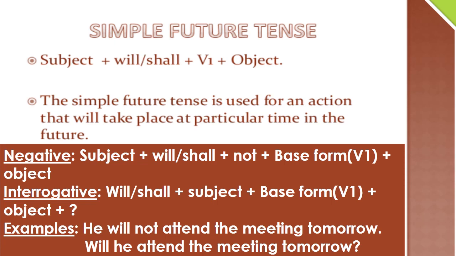In examples, in affirmative, it will be written, he will attend the meeting tomorrow. In negative, he will not attend the meeting tomorrow. And in interrogative, it will be, will he attend the meeting tomorrow?